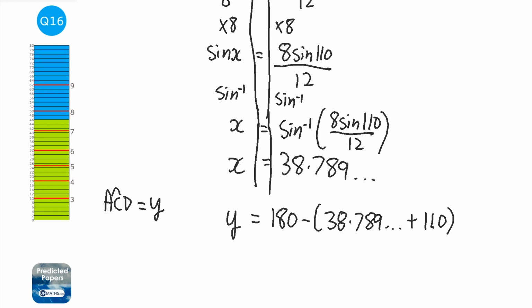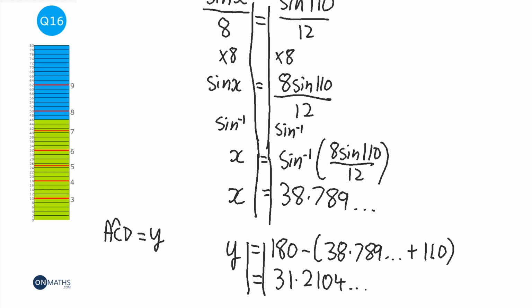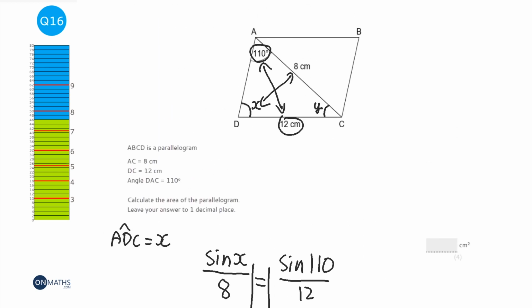So I'm going to add 110 to that, then I'm going to type in 180 take away the answer. So that tells me that Y is 31.2104 and so on. Okay, so I've worked out what Y is, which is good, because when you have a length, then an angle, then a length all together, then you can use the trigonometric area formula.